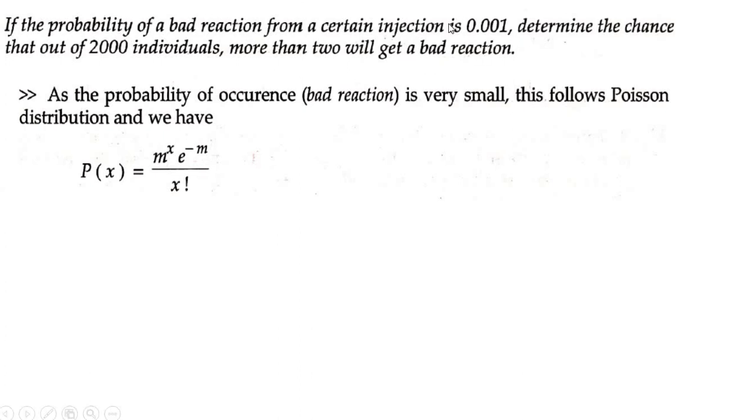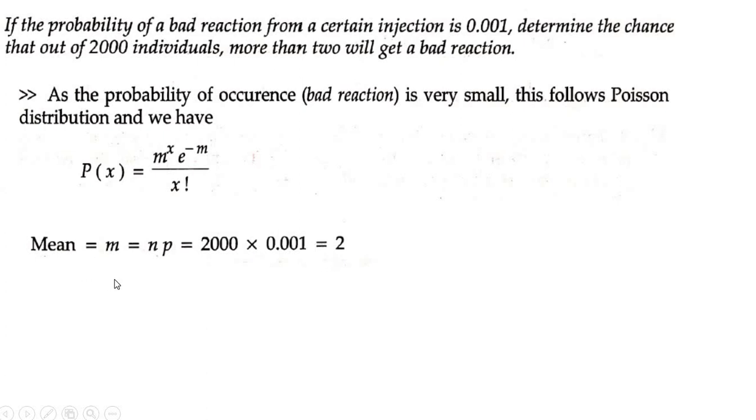So what is P? P is 0.001. We have to determine the chance out of 2000 individuals, so n is equal to 2000. Calculate m, that is the mean. So mean m is equal to n into p, where n is 2000 and p is 0.01. So 2000 into 0.01 is equal to 2.